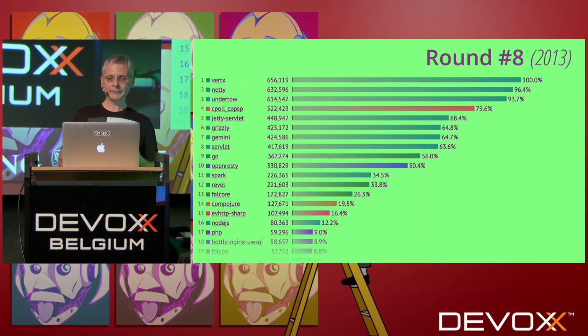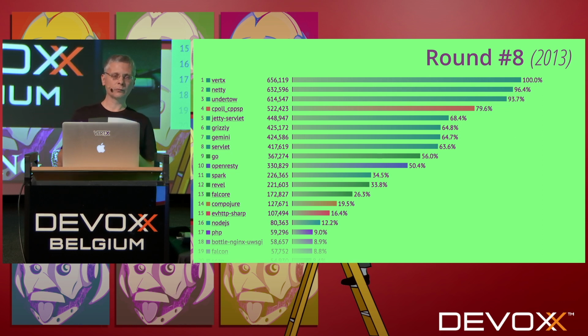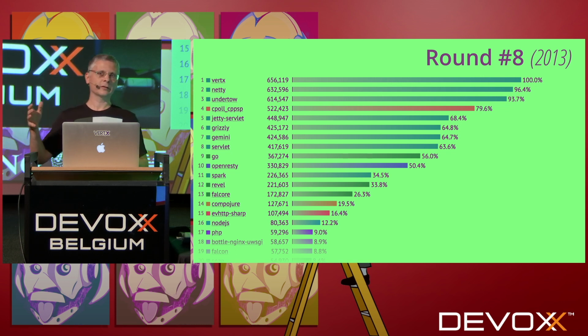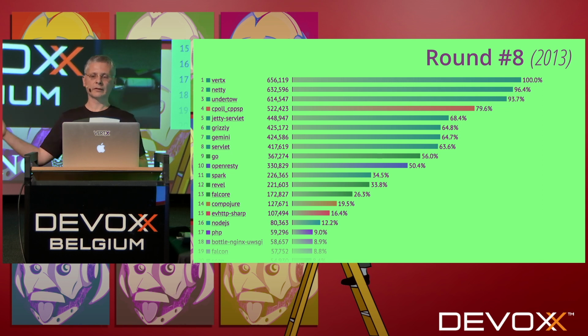So let's start the story. This is round 8 in 2013. It was one of the first rounds. I forgot to say that there is continuous benchmarking today, but periodically they take a snapshot of performance, and it becomes a round published on the website. In 2013, Vertex was working very well, very highly ranked. It was actually the most performant web server at this moment.